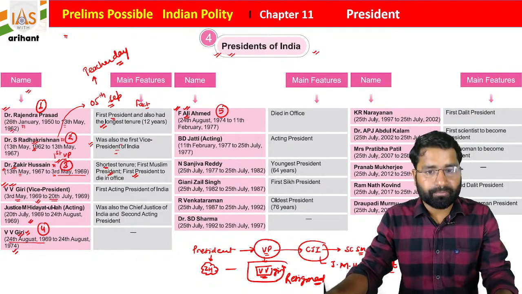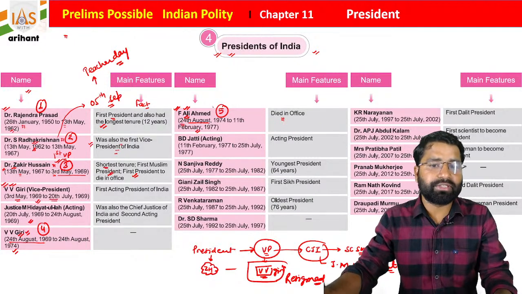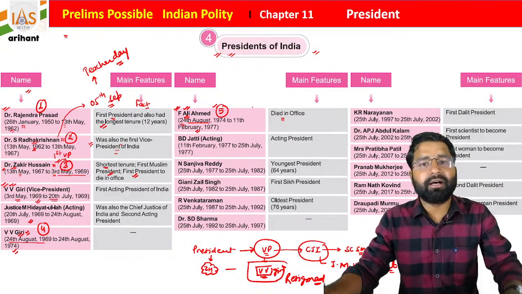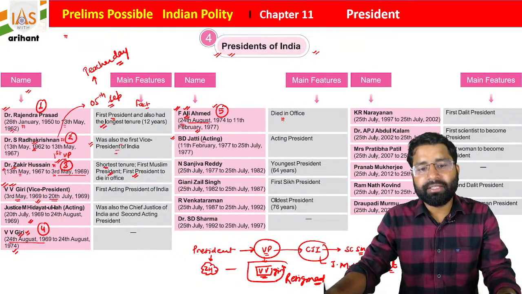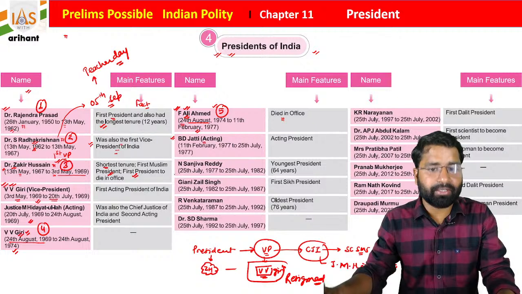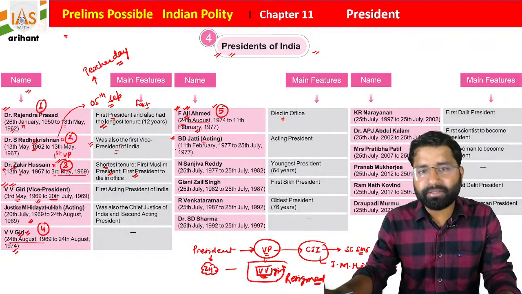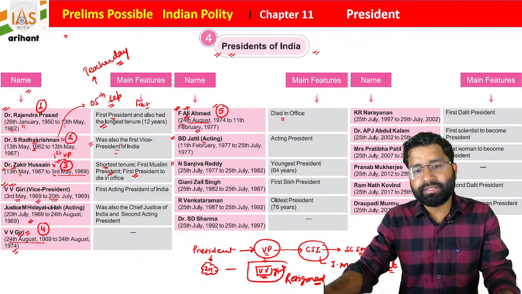Fakhruddin Ali Ahmad. Okay, so he took charges on 24th of August 1974, and students, he also died in the office term. So he was the second Muslim president and he died in the office term, students. At that time, B.D. Jatti was the acting president, okay, because he was the vice president at that time. So he took the charges, and then election was conducted, and the condition is that within 6 months election must be conducted. Then Neelam Sanjeevan Reddy, students, he is